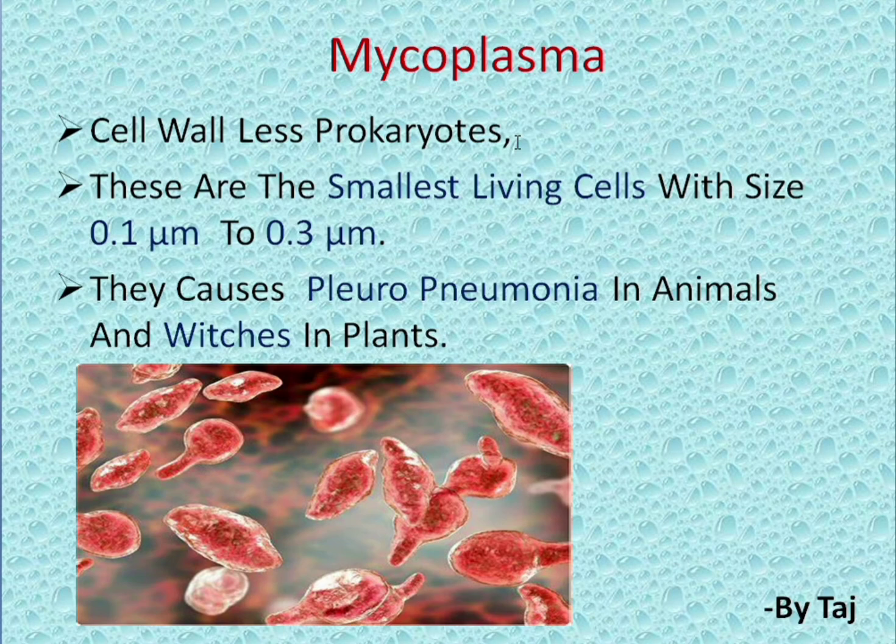One mark questions are asked on this for HSTR. It is very important: the smallest living cell. Example, Mycoplasma, which ranges from 0.1 micrometer to 0.3 micrometer. Another thing is that they cause pleuropneumonia in animals and witches' broom in plants. The main disease caused by Mycoplasma is called witches' broom in plants, and in animals it is called pleuropneumonia.